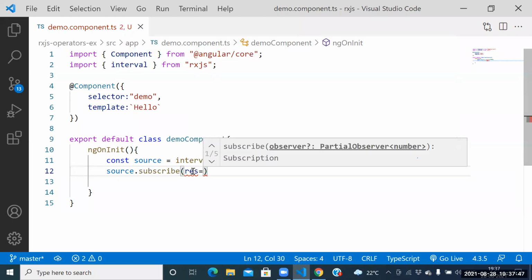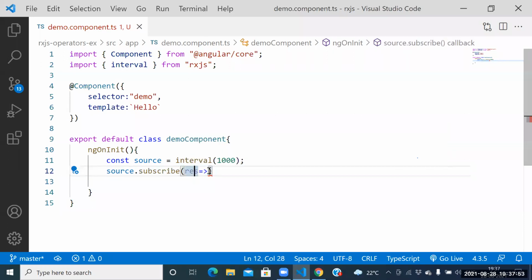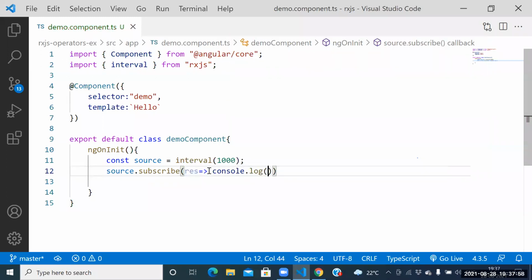That 1 second value will be stored into where? 0, 1, 2, 3, 4, 5 stored into where? Result itself. Console dot log of result. Try to say this one again.